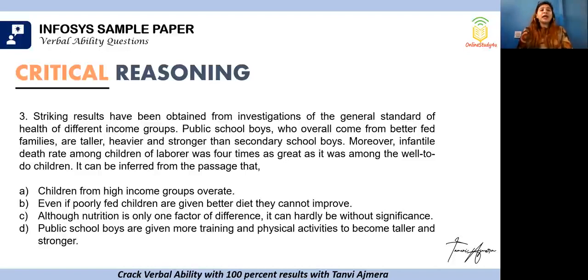So children from high income groups overeat, they eat more, yes. Even if poorly fed children are given better diet, they cannot improve. That's more like a conclusion. It's not an inference. Although nutrition is only one factor of difference, it can hardly be without significance. Public school boys are given more training and physical activities to become taller and stronger. The one that we can derive out here, the fact that they overeat, we do not have evidence to suggest that. They cannot improve. Again, like I said, that's more like a conclusion. Public school boys are given more training and physical activities. That also can't be an inference.